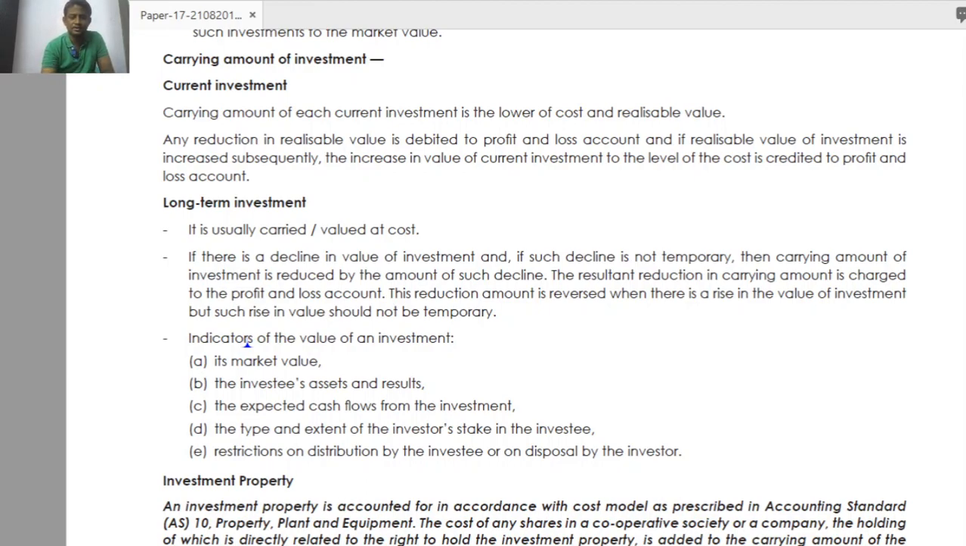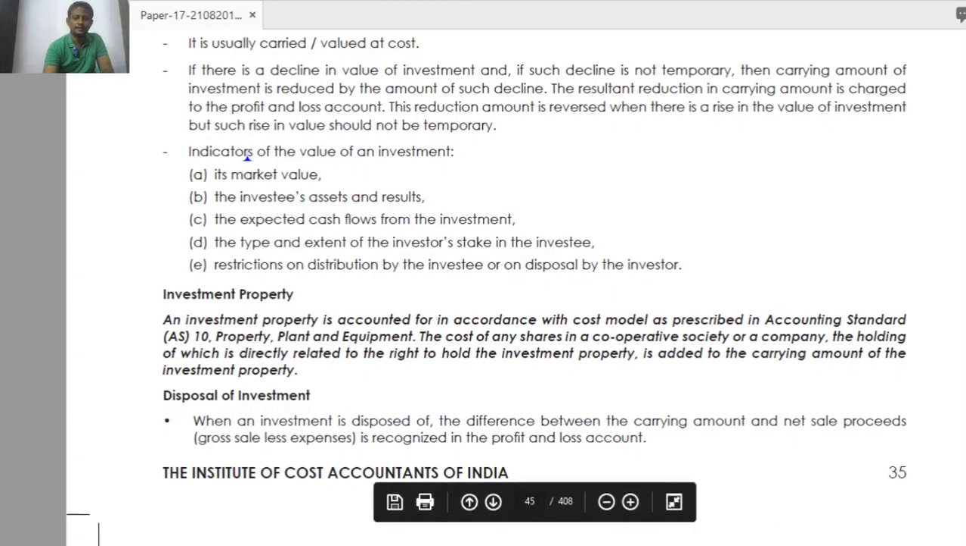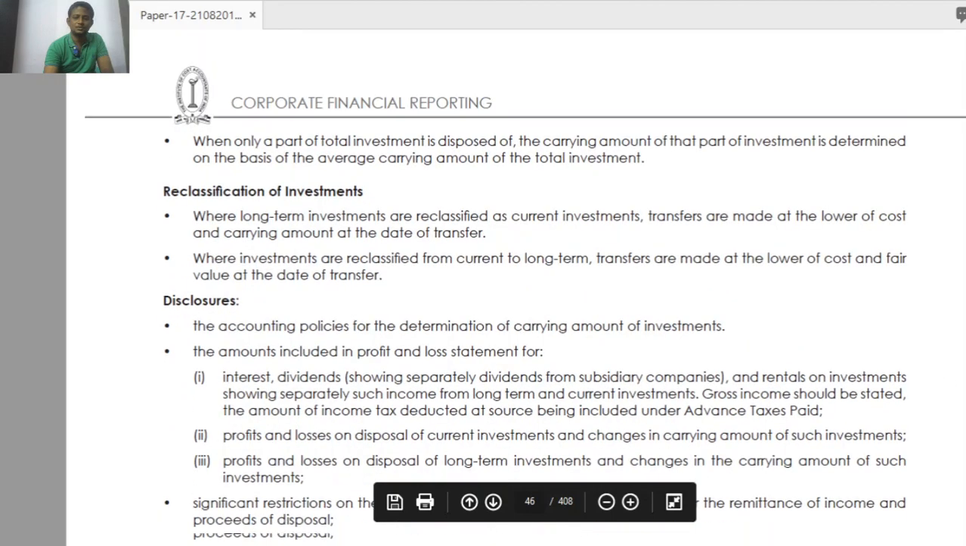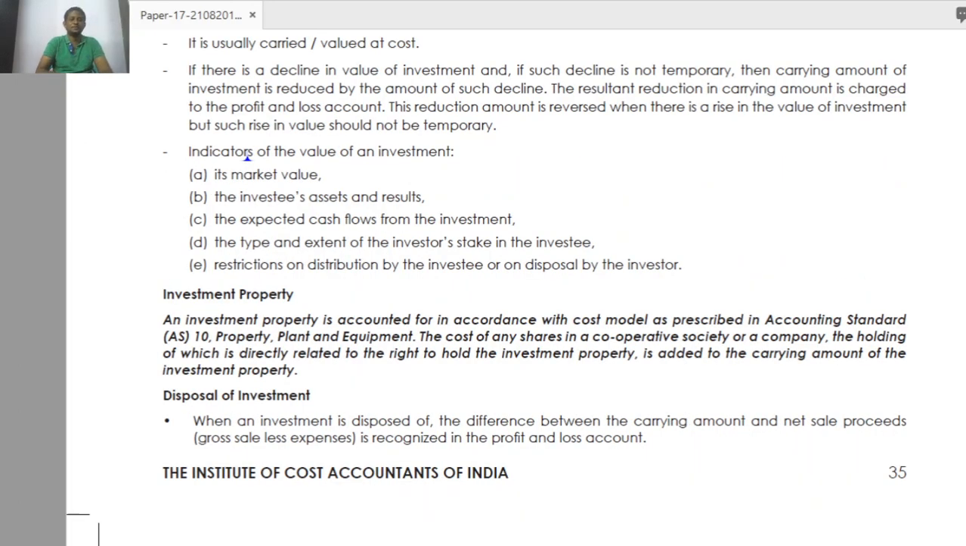Then come to the next thing. Investment property. What is this investment property? Just now I explained to you, investment property is held for the purpose of generating rental income and other things. That investment property is always accounted at cost under AS 10, Plant Property Equipment. Investment property is covered in Plant Property Equipment itself, not here actually.